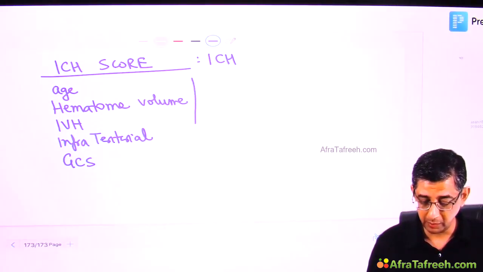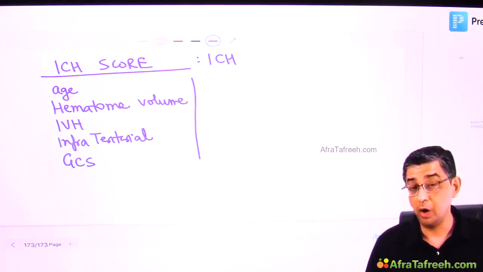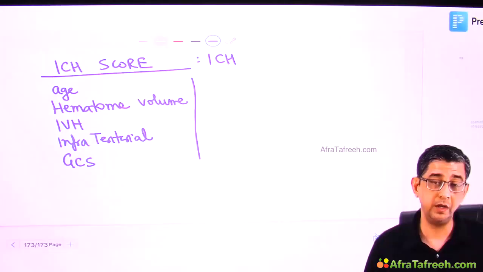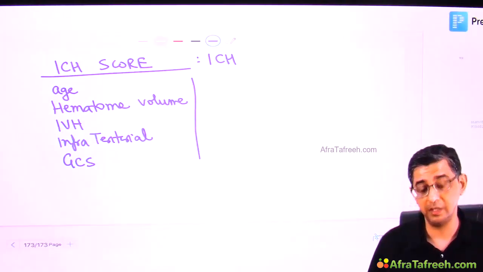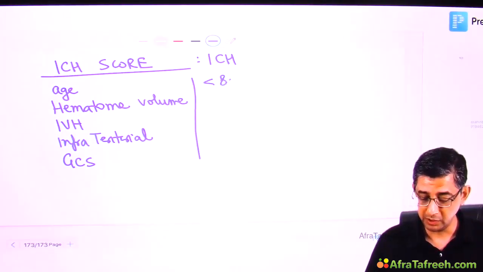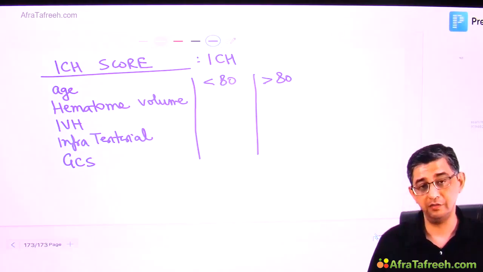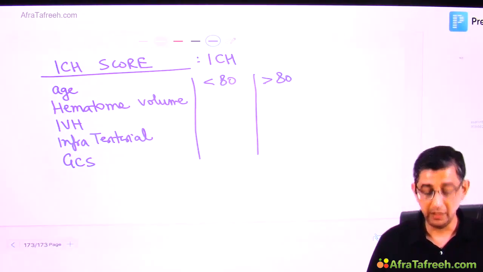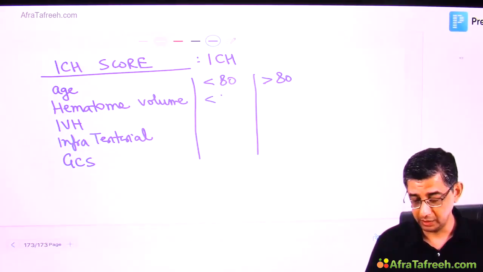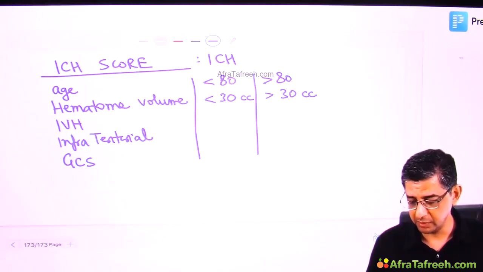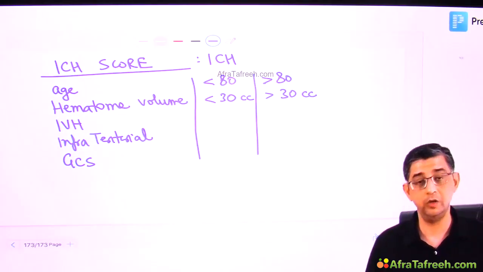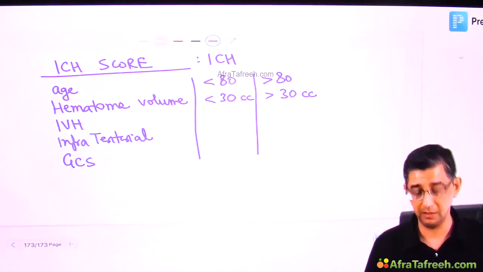So let's revise what are the parameters: age, amount of bleeding, location of bleeding, extension into IVH, and the GCS status. Next, just for the sake of completion, if the age of the patient is less than 80 or more than 80 years, it obviously will make a difference. When it comes to hematoma volume, less than 30 versus more than 30 cc will definitely make a difference. That's based on the amount of blood that can accumulate and the neurological deficit that can occur.